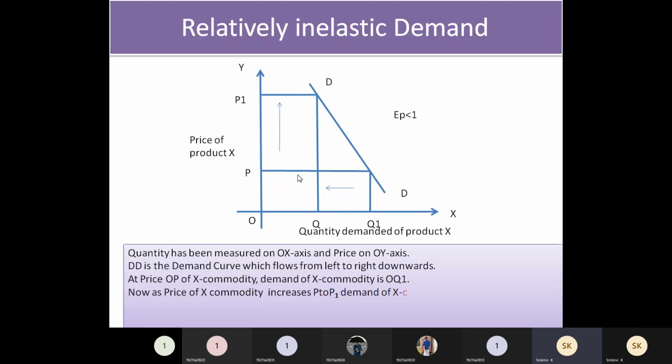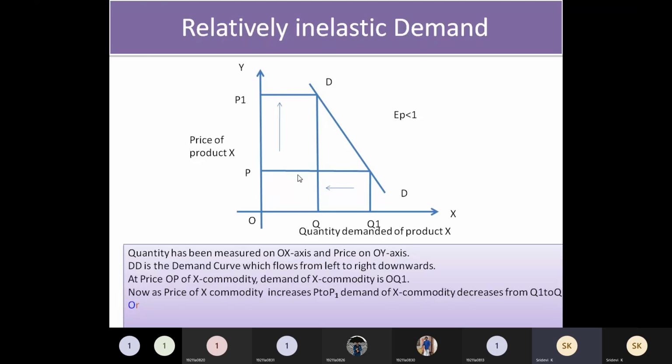While writing this, be careful that the commodity price is increasing from P to P1 and the demand of the product is decreasing from Q1 to Q. So in this manner, you have to clearly write.